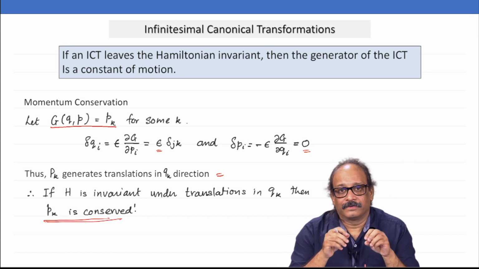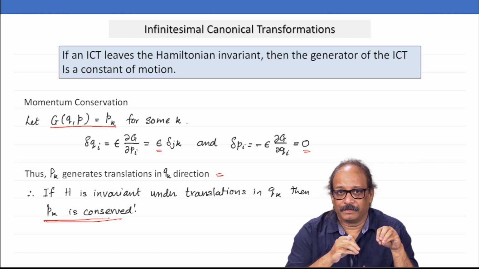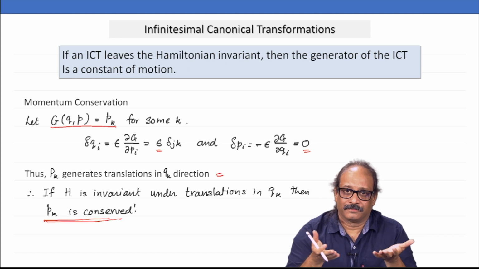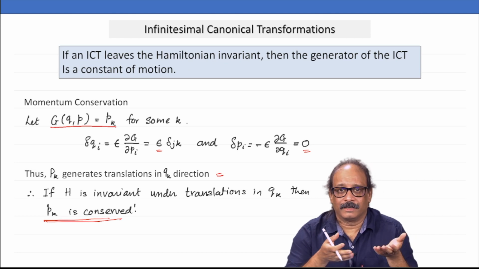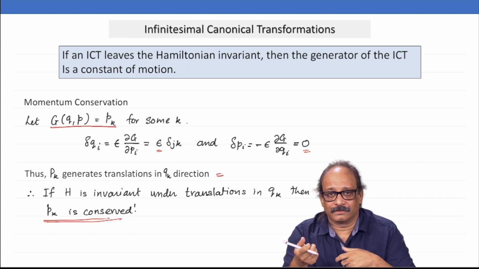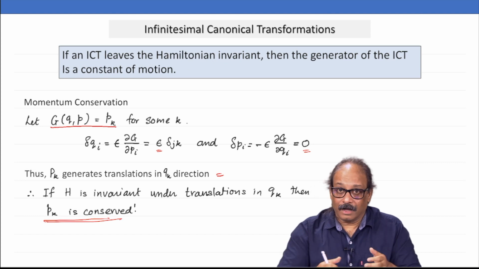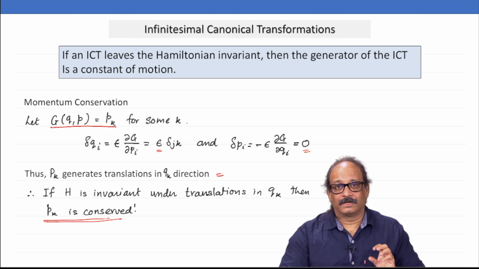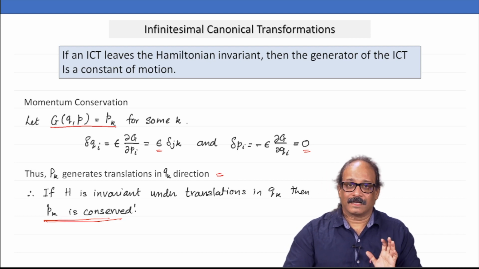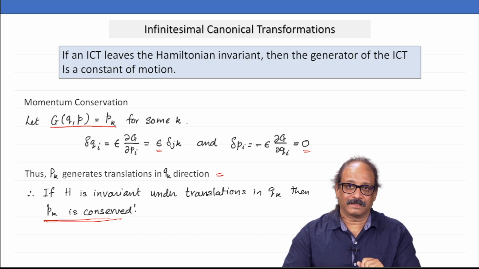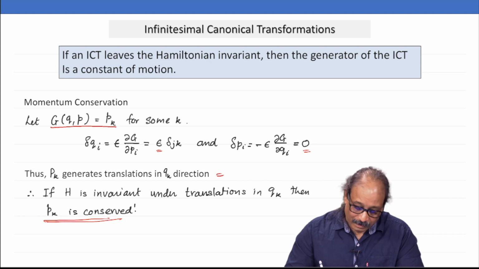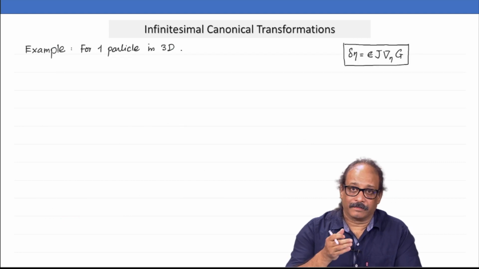There. So, you have the connection between, remember earlier we had a mathematical statement. What was the mathematical statement? If q_k is absent from H, or the Hamiltonian is independent of q_k, then p_k is conserved. There is no connection with the symmetry there. Now, we have made that connection with the symmetry, that if your system, and by that I mean the Hamiltonian, is translationally invariant in the direction of q_k, then the corresponding p_k is conserved. Okay? Fine. Let me look at some more examples.